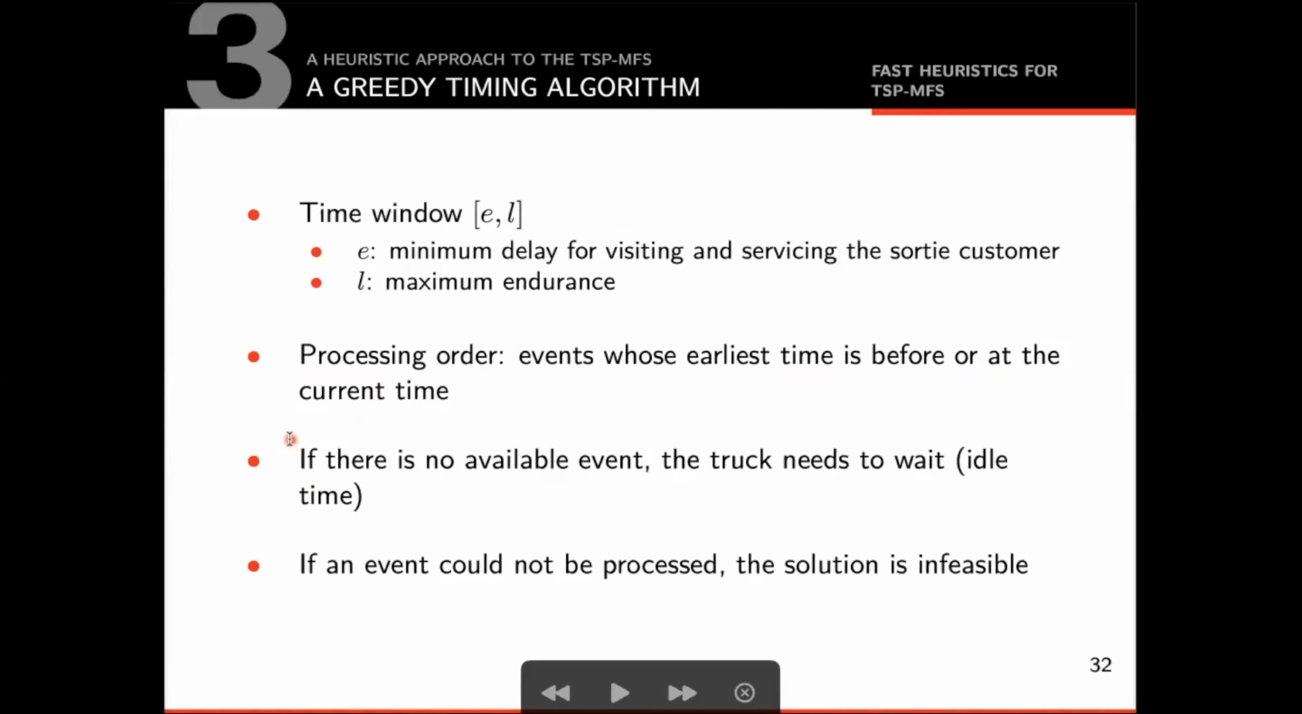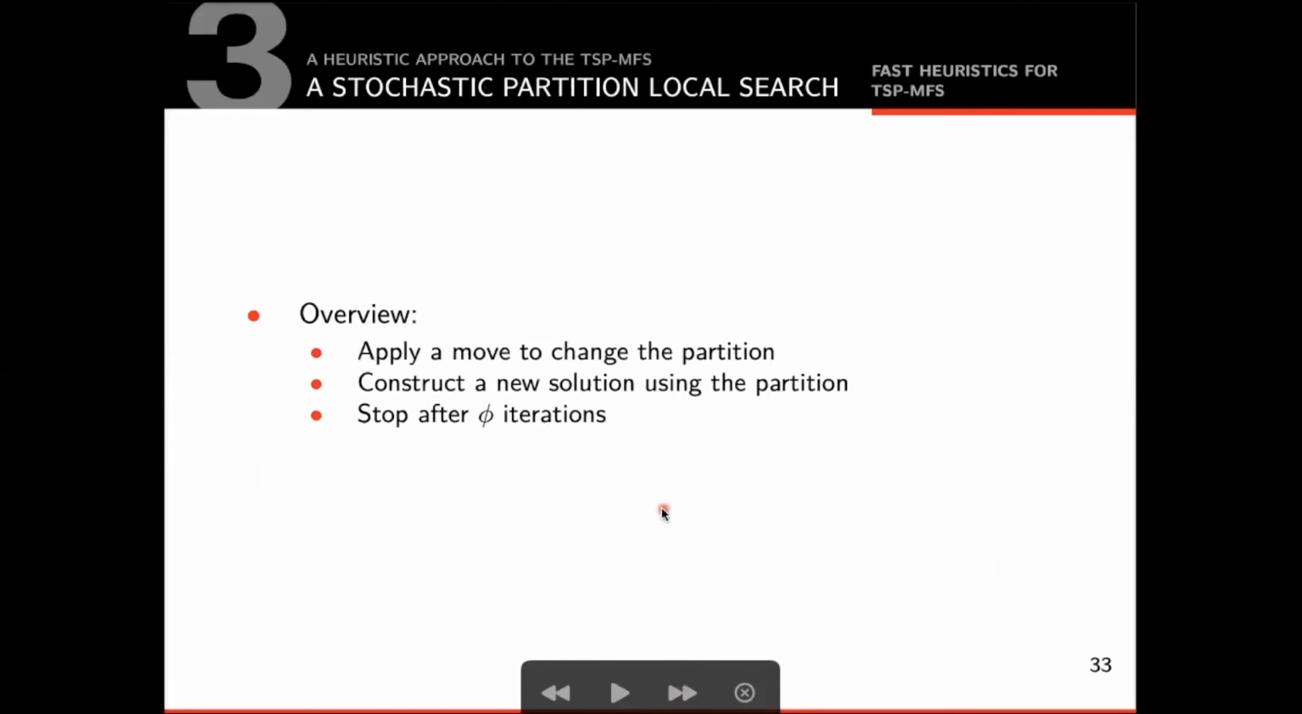There are 2 important cases we need to consider. First, if there is no available event, the truck needs to wait until the next event becomes available. Second, if there is a not processed event whose latest possible occurrence time is before the current time, then we stop and report an infeasible solution. With the grid scheduler, we now have all components needed to build a complete solution.